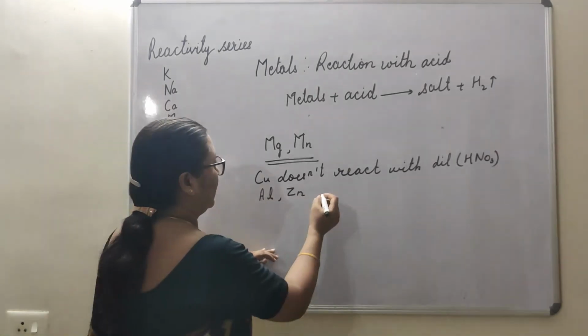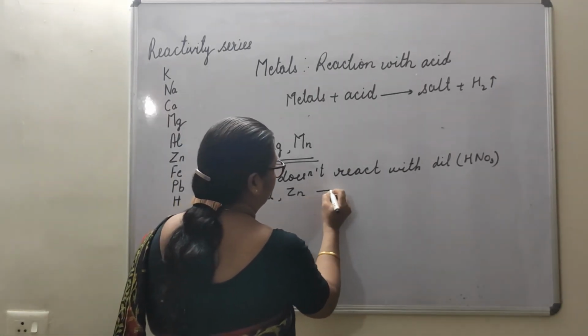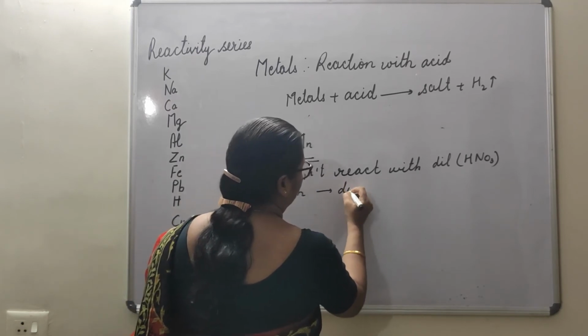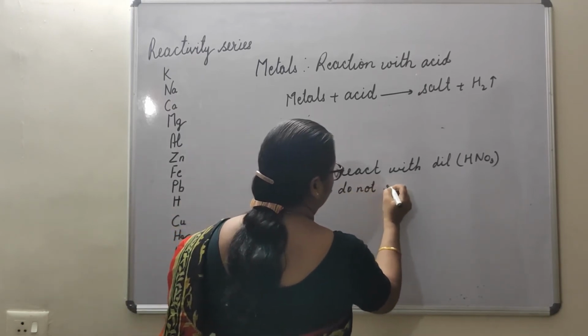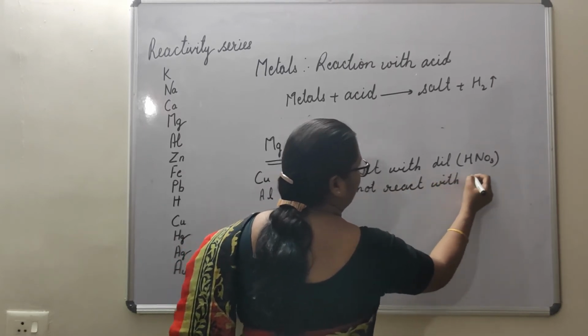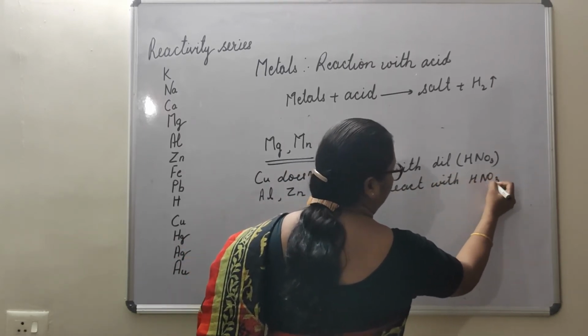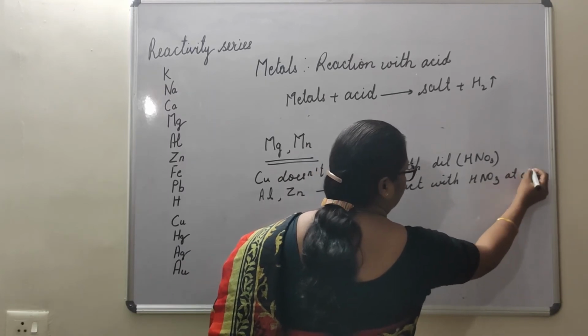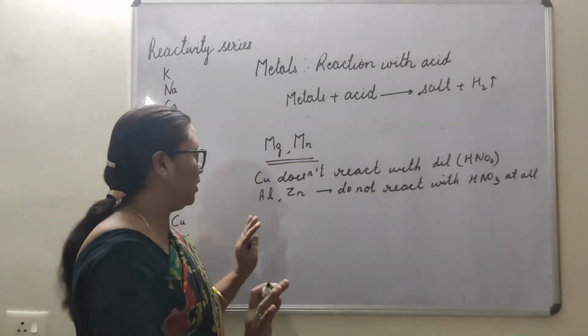Aluminium and zinc do not react with HNO3 at all. They do not react with HNO3 at all.